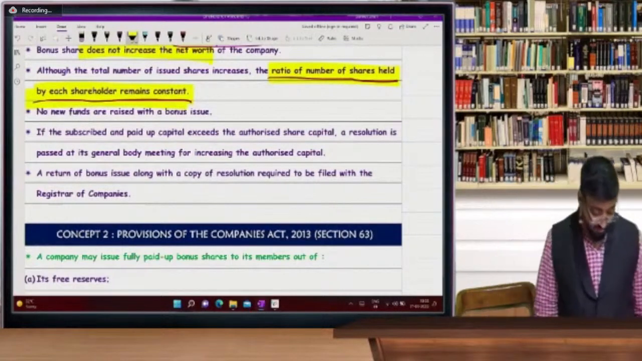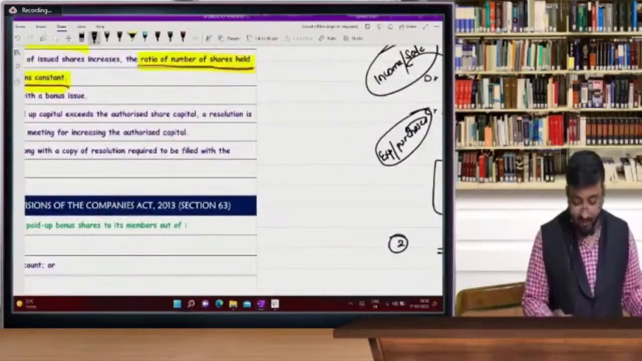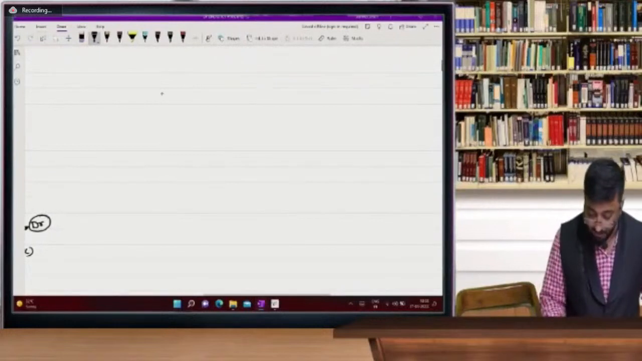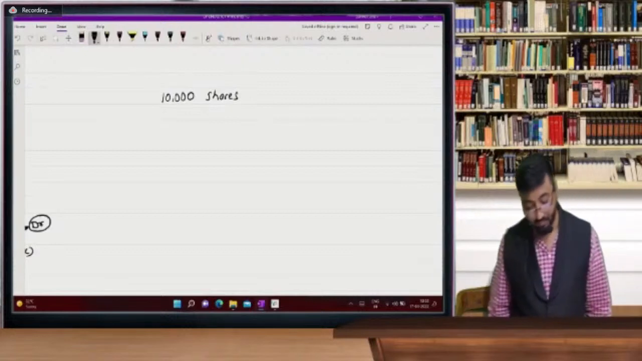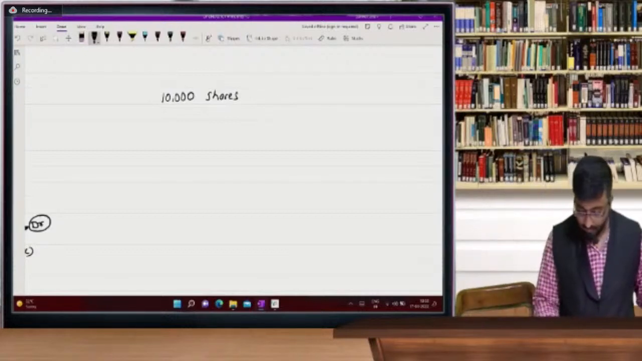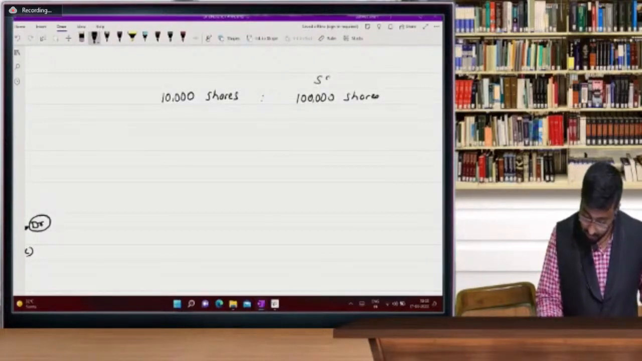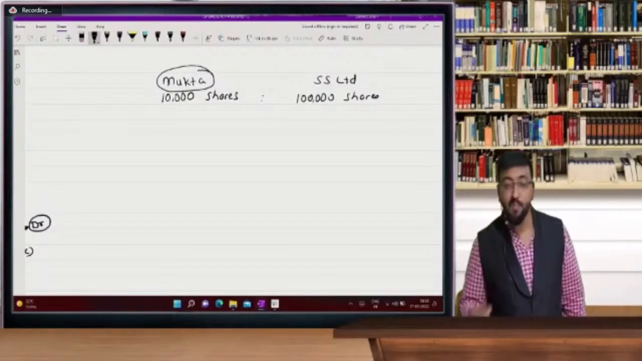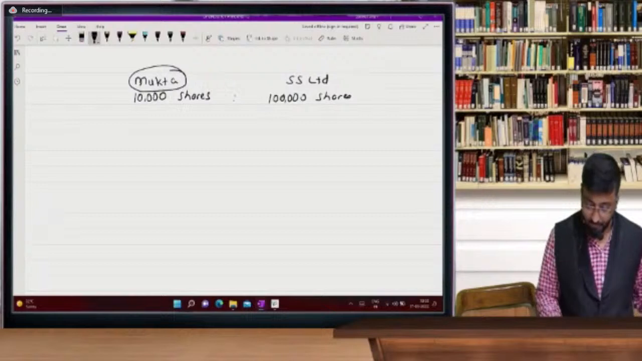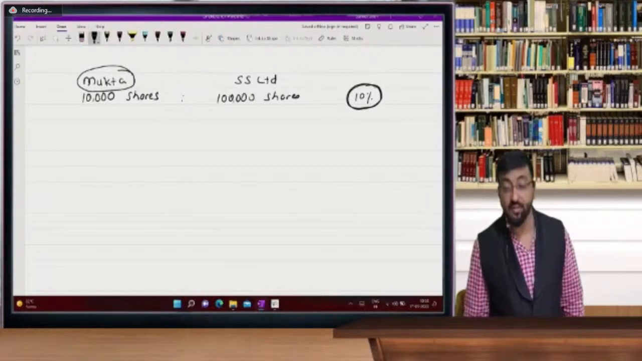अरे सुजल अग्रवाल जी, क्या कर रही हो बेटा? शेयर्स कैसे इंक्रीज नहीं होंगे मतलब क्या? See beta, very simple. Suppose if I have 10,000 shares out of 1 lakh shares. So this is SS Limited and Mukta, assume Mukta is a shareholder. Mukta is holding 10,000 shares of company. So Mukta is having 10% shares held in Sanket Sir's Limited.